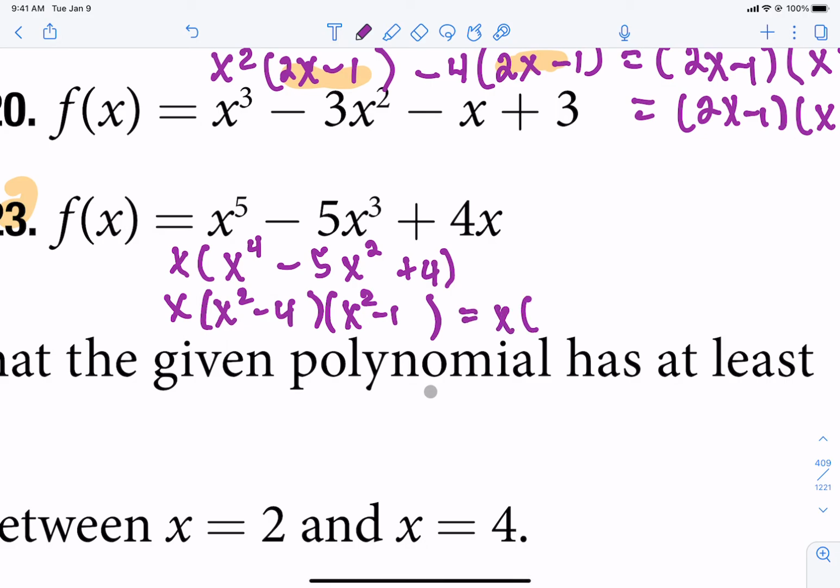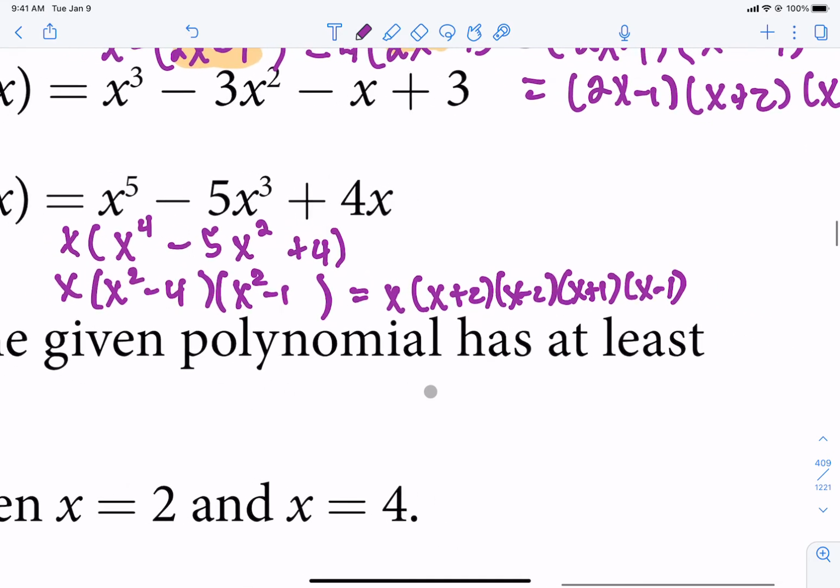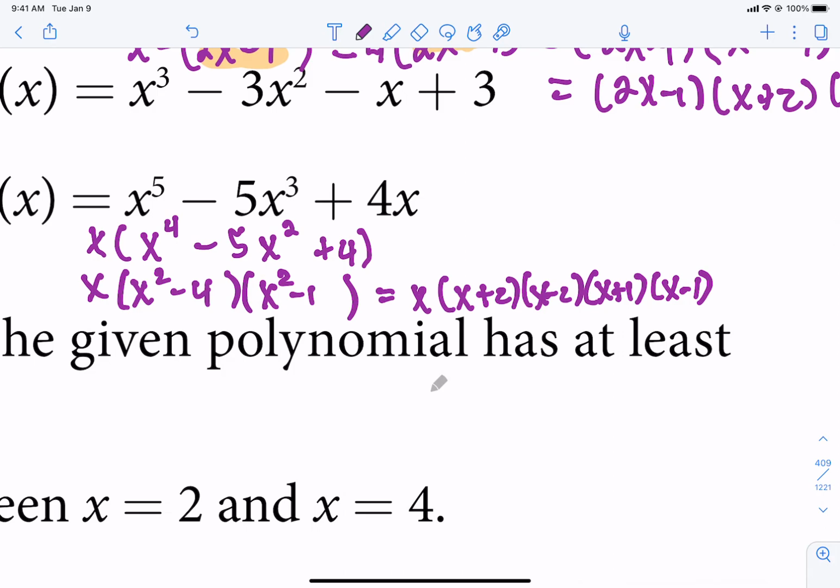Don't forget that x in the front. So we get x plus 2, x minus 2 for the x squared minus 4. We get x plus 1, x minus 1 for the x squared minus 1. So like I mentioned earlier, we have a power of 5. We have 5 things there. That's a good indication that we did it right. And now remember, we're going to set that equal to 0.